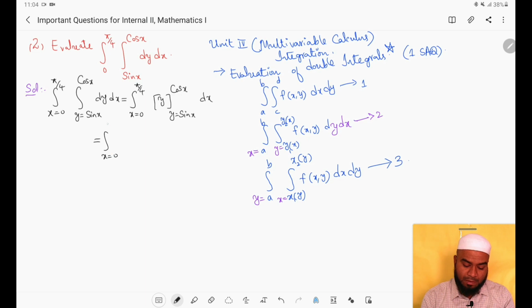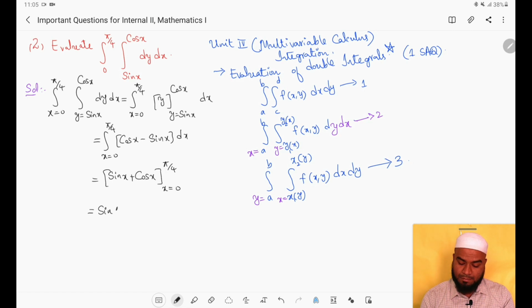Now substitute the limits. Integral x equals 0 to pi by 4 as it is. Substitute the upper limit, we get cos x minus the lower limit sin x, into dx. Again integrate this with respect to x. Integration of cos x is sin x, minus the integration of sin x, which is minus cos x, so this minus becomes plus cos x. The limits are x equals 0 to pi by 4. Now let us substitute the upper limit. What will we get? Sin pi by 4 plus cos pi by 4, minus sin 0 minus cos 0.